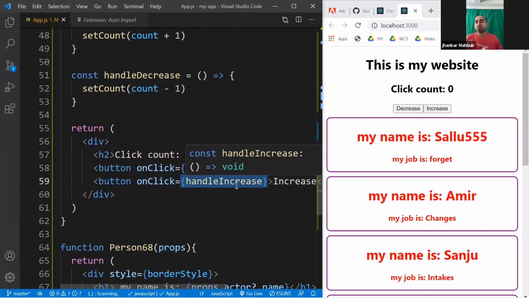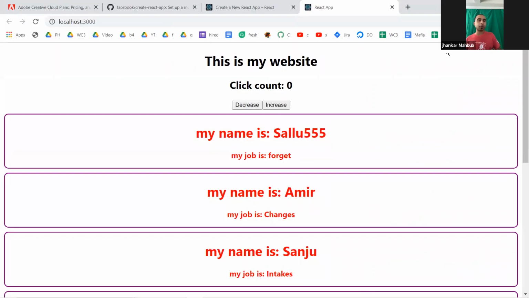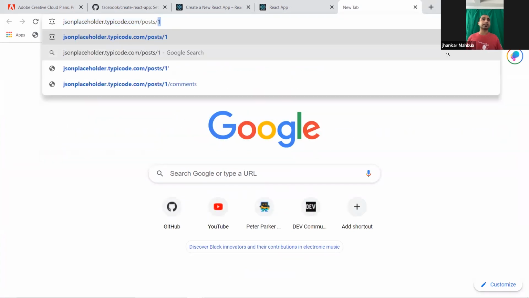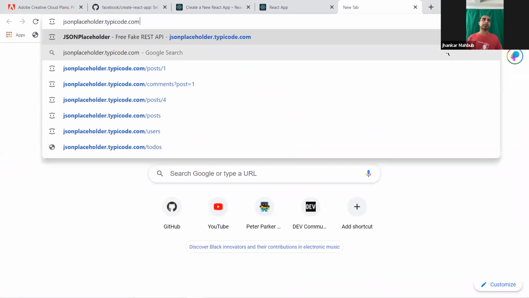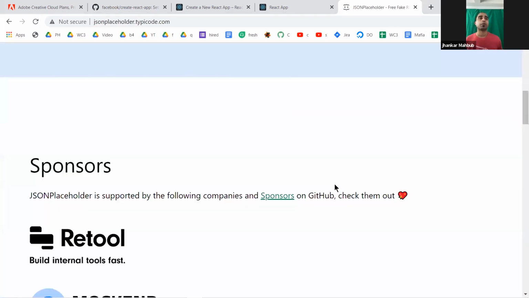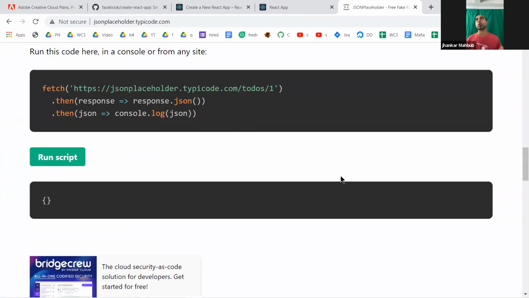As a beginner, it feels a little bit complicated for me, so I just leave this way. And the last thing for today we want to explore is loading data from internet. If you remember, previously we loaded data from JSON placeholder. If you search for JSON placeholder, you will get to this website, and we used this before to load data.